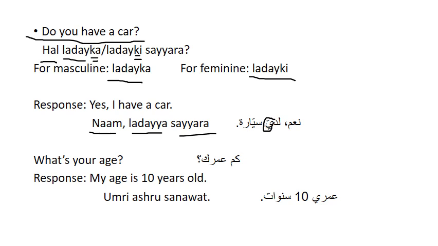What's your age? Since what is an amount here, asking about a number, we start with كم. Your age is عمرك, and your is ka. كم عمرك. My age is 10 years old. My age means عمري. So here we use ya instead of ka. عمري 10 سنوات. So 10 means 10 and years means سنوات. So in the first example, we notice that we have in the sentence, and have means لدي.